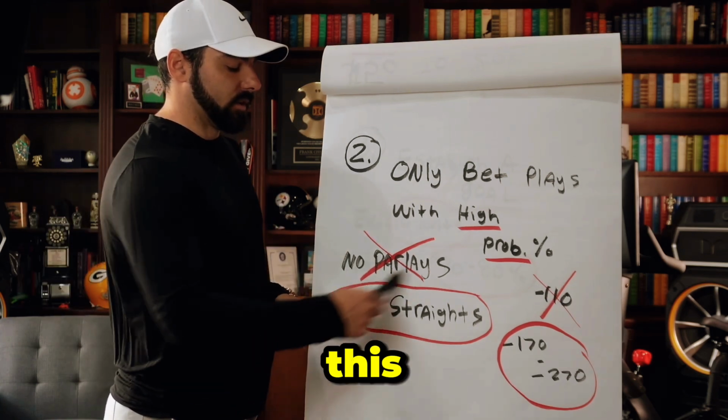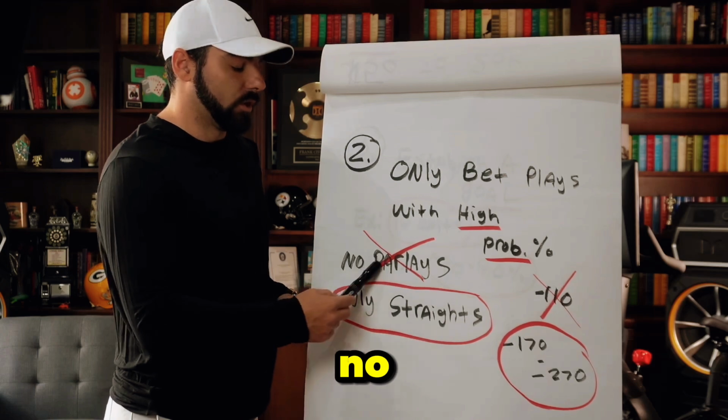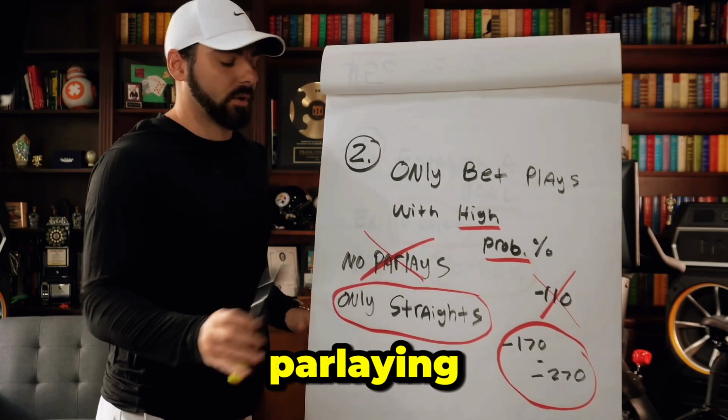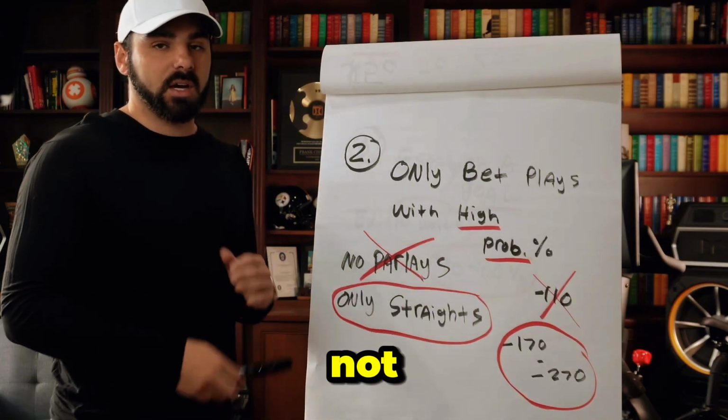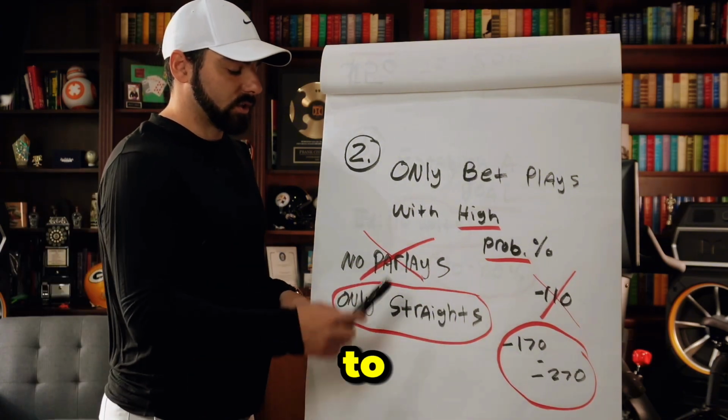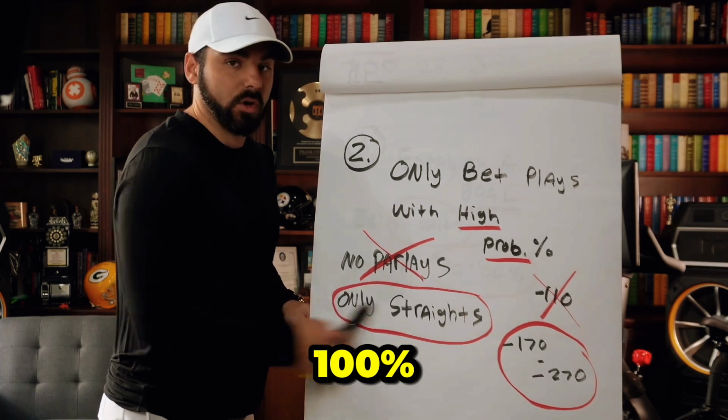Now, let's talk about this right here because this is very important. There's going to be no parlays at all. You're not parlaying whatsoever. We're not going to parlay. Even with high probability parlays and whatnot, we're not doing that. We're going to stick to straight bets. That's it. 100% straight betting.